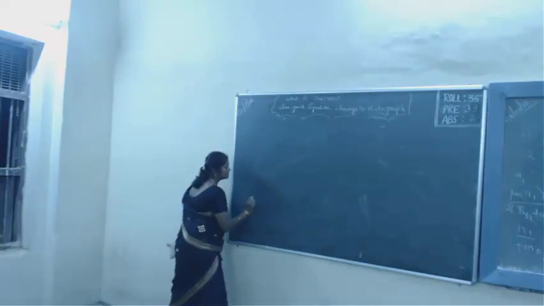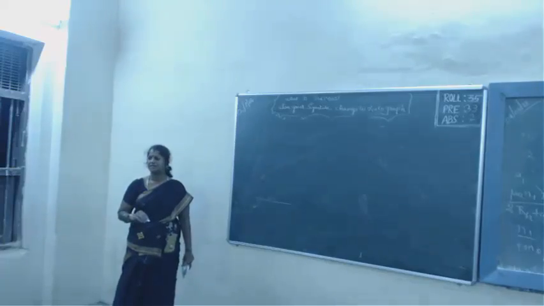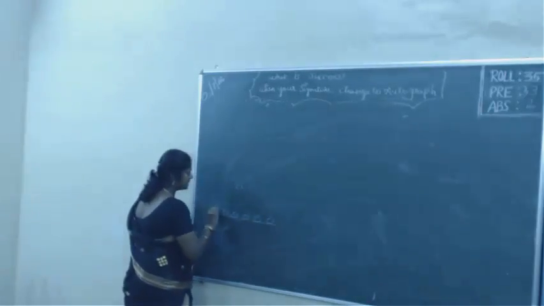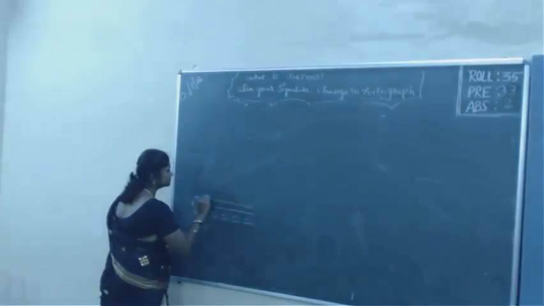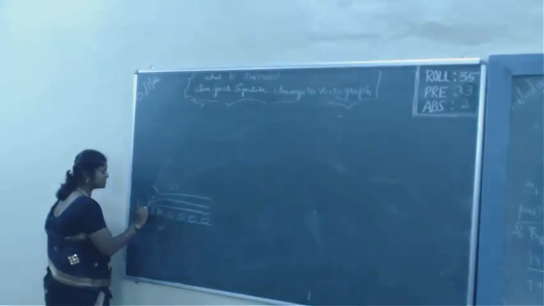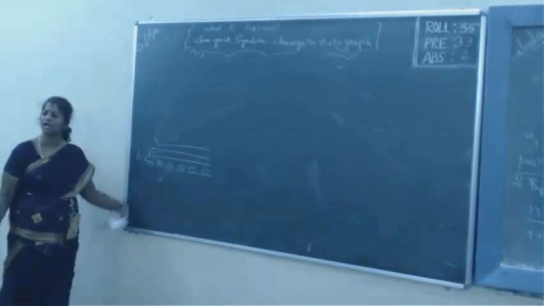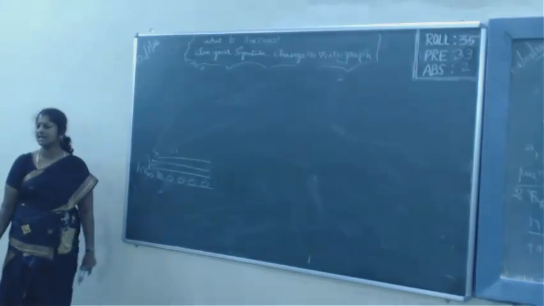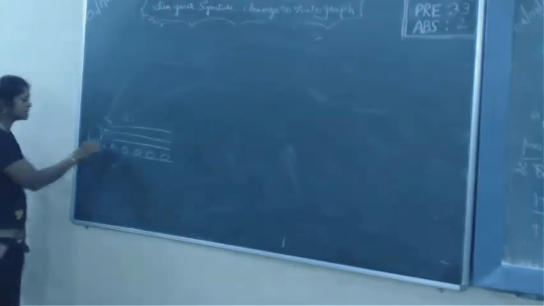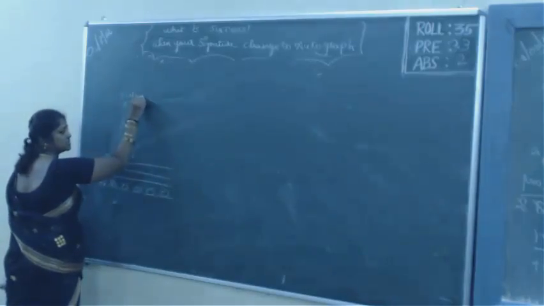Let me say all the atoms are arranged in the ground state level. Am I clear? So all the atoms normally will be in the ground level. Let me say levels 0, 1, 2, third level. Now, when I give incident radiation of energy h nu naught, the incident energy of incident frequency nu naught, what happens? This atom absorbs the energy and goes to an excited state, and that level is not permanent, so it is called the virtual level.